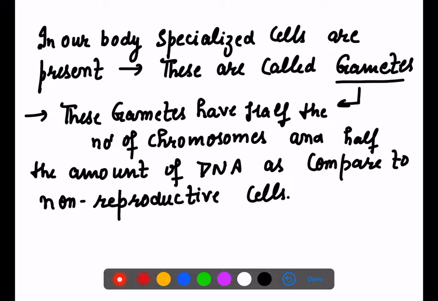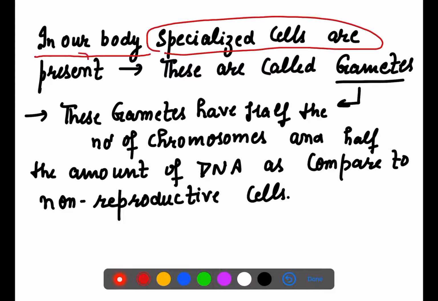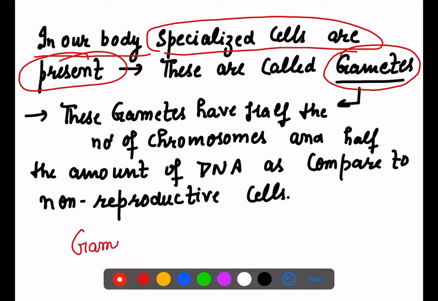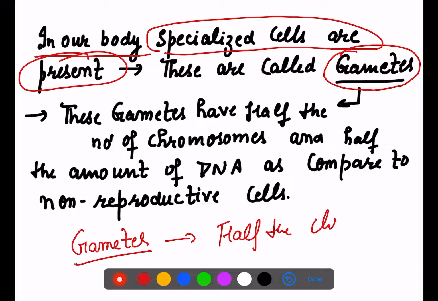That is why in our body specialized cells are present, and these specialized cells are called gametes. Why I'm calling them specialized? Because they have half the chromosome number. So if I give you a question right now, that tell me the number of chromosome in a somatic cell.